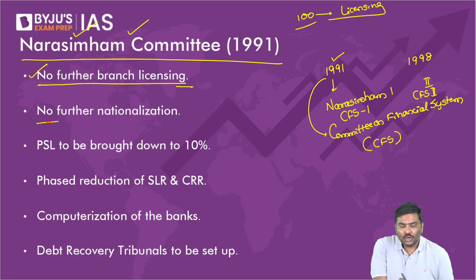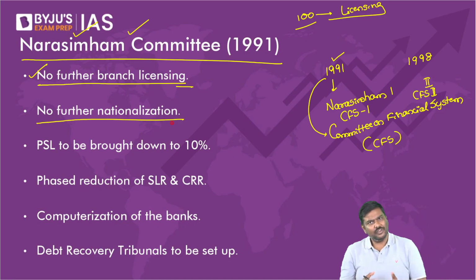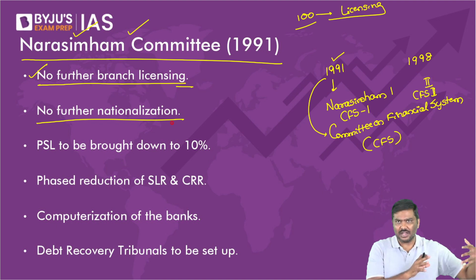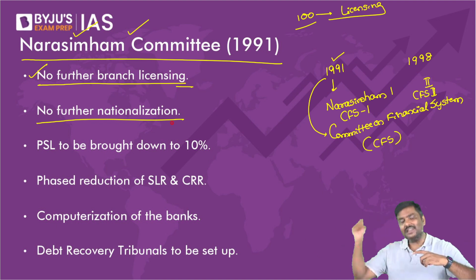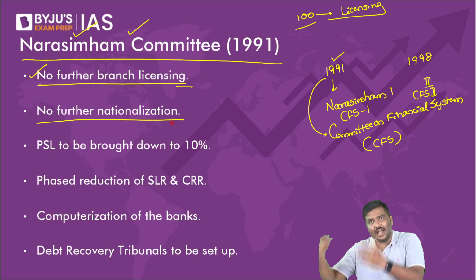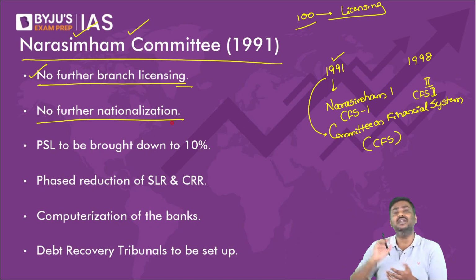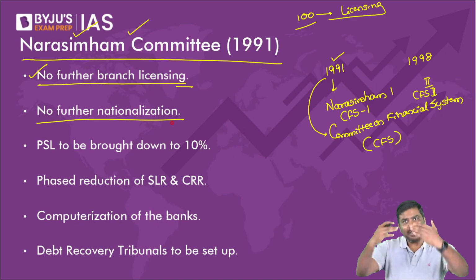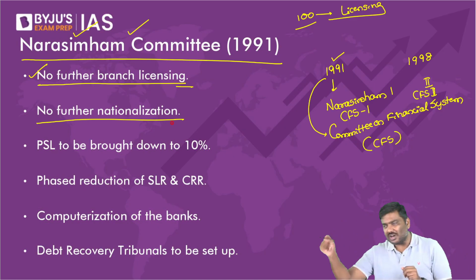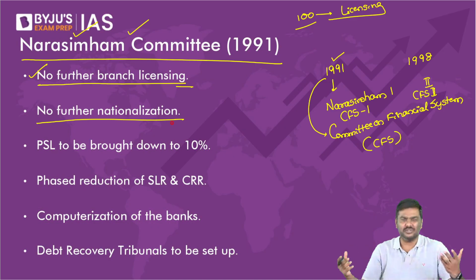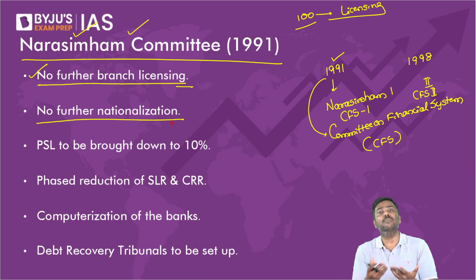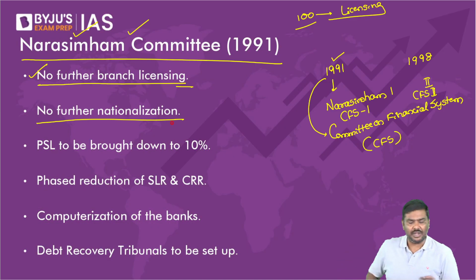Second one, do not go for nationalization. We already have so many nationalized banks now. Rather than this, go for allowing private sector banks to operate in India. Allow foreign banks to come into India. Give more licenses so that private sector banks can be set up. And the argument was very simple, promotion of competition. This will lead to higher competition.